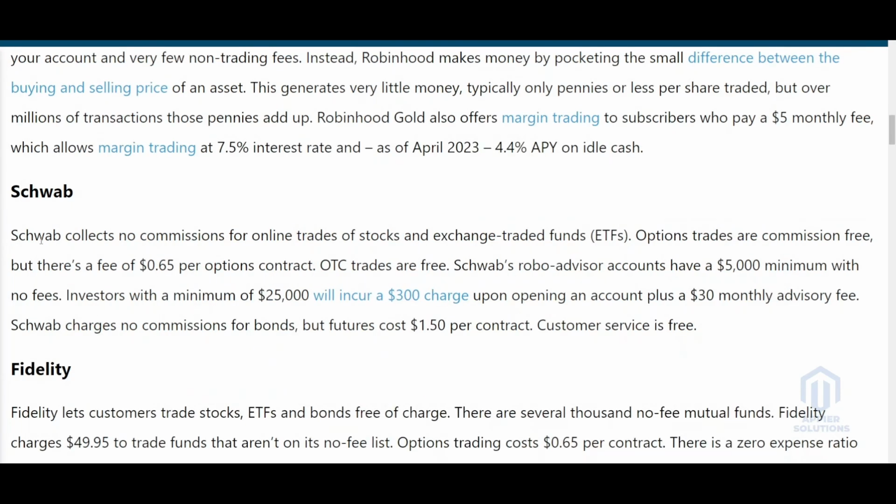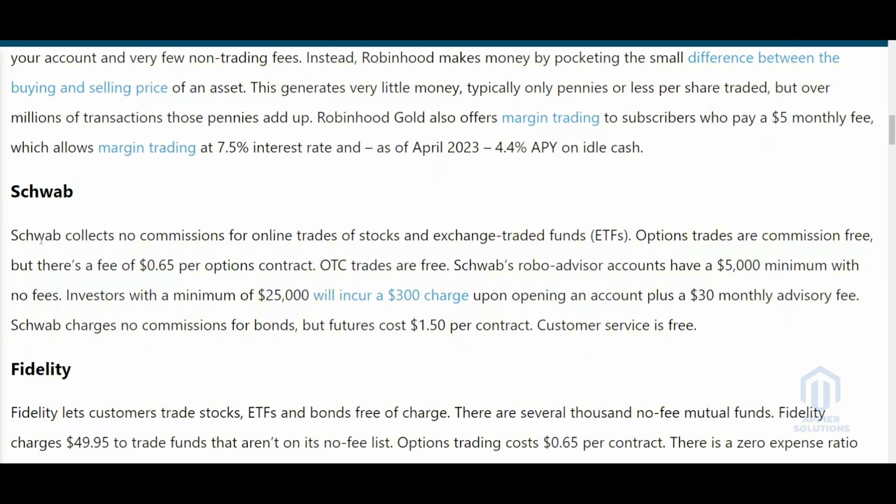So let's talk about Schwab. Schwab collects no commission fee from online trades of stocks and exchange traded funds, which are known as ETFs. Option trades are commission free, but there is a fee of $0.65 per option contract. OTC trades are free. Schwab's robo-advisor accounts have a $5,000 minimum with no fee.